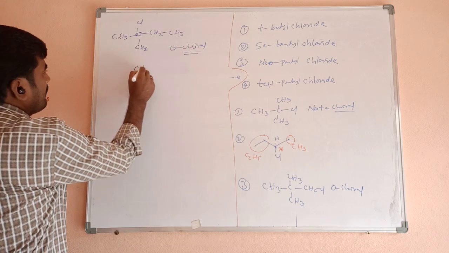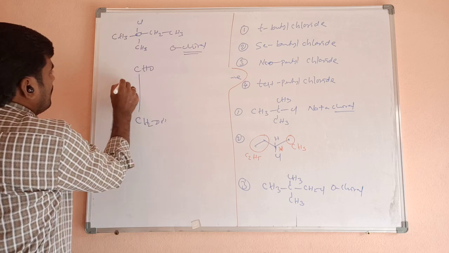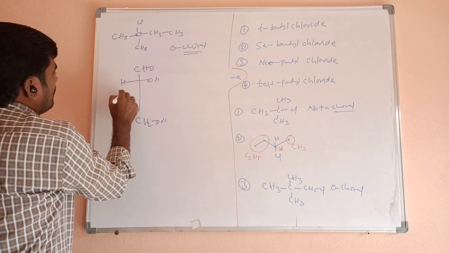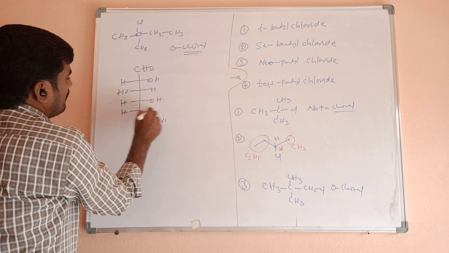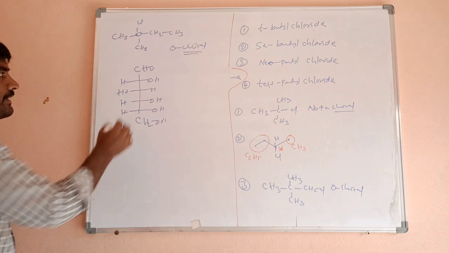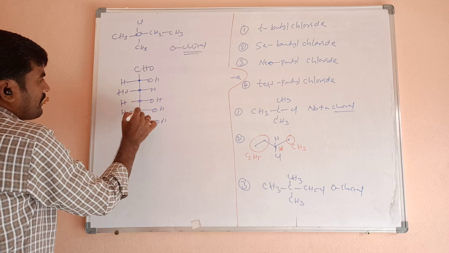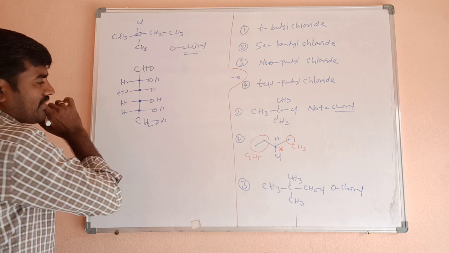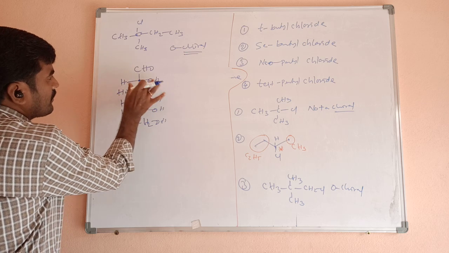In glucose, here carbon, carbon, carbon, carbon. These are the carbon atoms. In these carbon atoms, H and OH, two different groups.